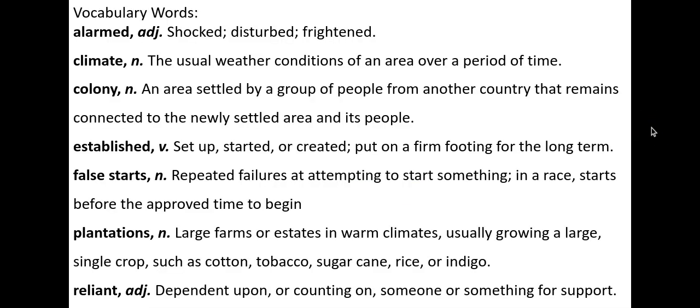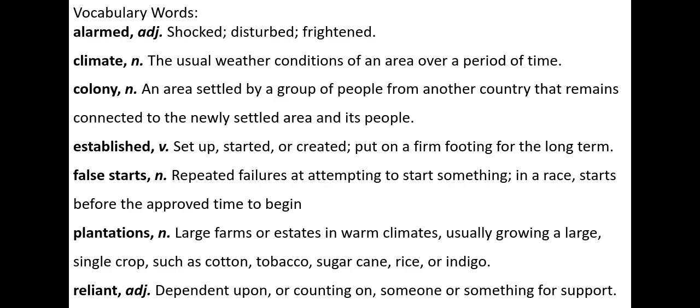Lesson 1. Some vocabulary you'll hear throughout the read aloud. Alarmed means shocked, disturbed, frightened. Climate is the usual weather conditions of an area over a period of time. A colony is an area settled by a group of people from another country that remains connected to the newly settled area and its people. Established means set up, started or created, put on a firm footing for the long term.